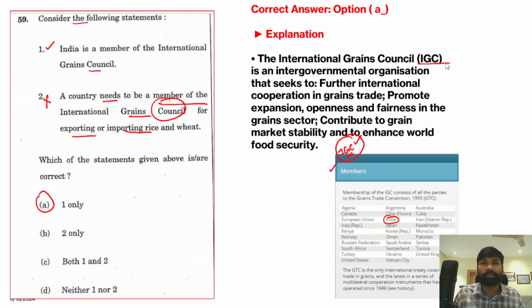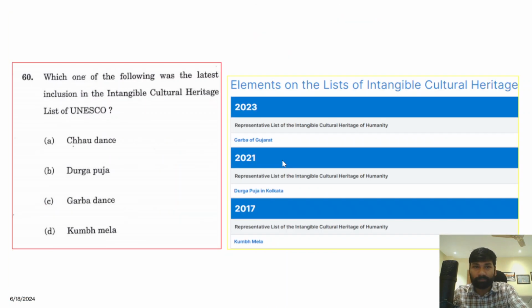Now, if you look at the explanation, the International Grains Council is an intergovernmental organization. Why is it an intergovernmental organization? Because a lot of nations or countries are members of this particular organization. This organization seeks to ensure cooperation in grains trade between all the member states, and they promote expansion, openness, and fairness in the grain sector, and also contribute to grain market stability to enhance world food security.